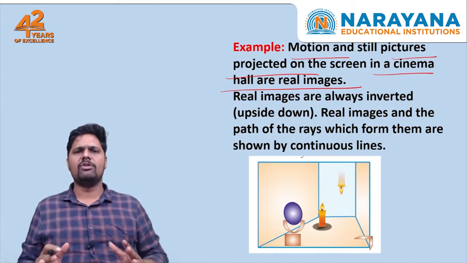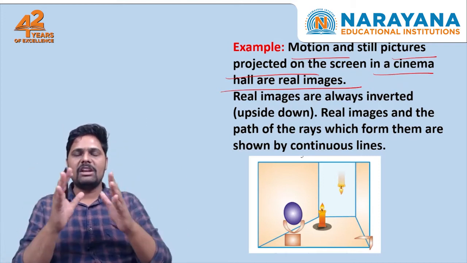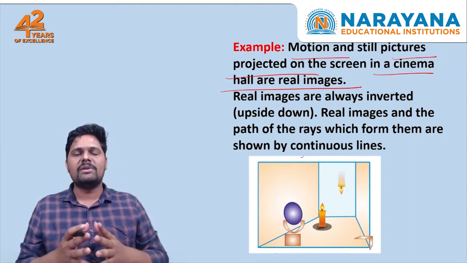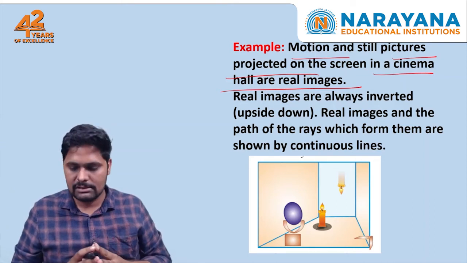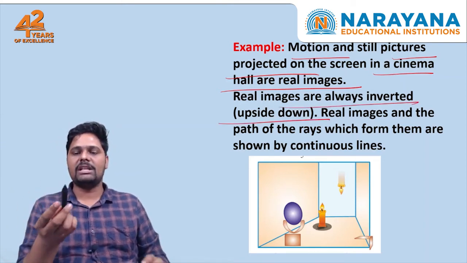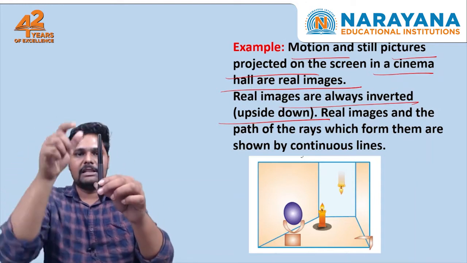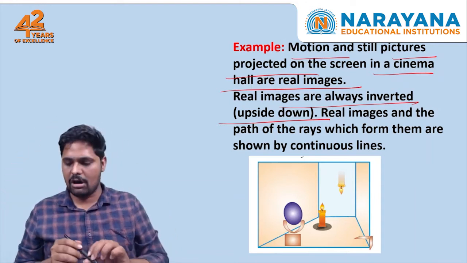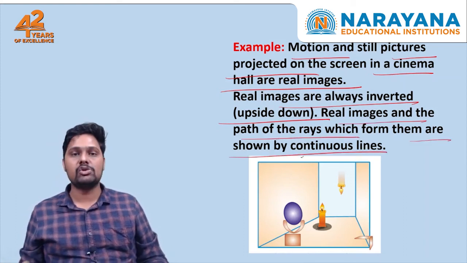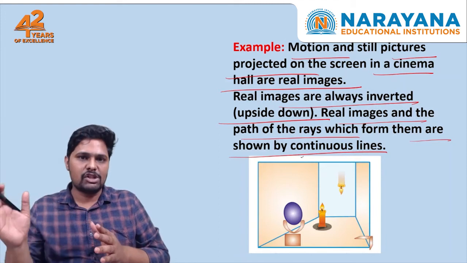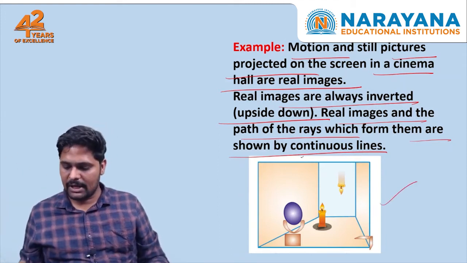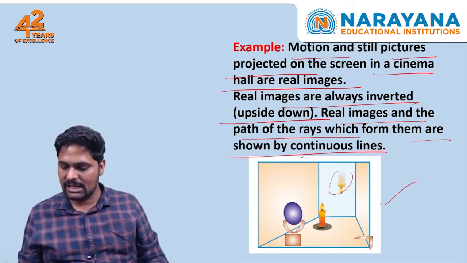Whenever you go to a movie, on the big screen, whatever images you see, the hero, heroine, villain, etc., all those images are examples of real images. Next, real images are always inverted. It means if you take this pen, its real image will be in an inverted position always. Real images and the paths of the rays which form them are shown by continuous lines. Dotted lines represent virtual images, continuous lines represent real images. This is the example. Here the candle is there, and its real image is inverted.